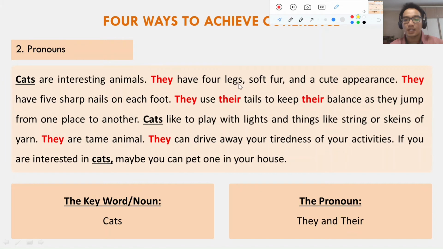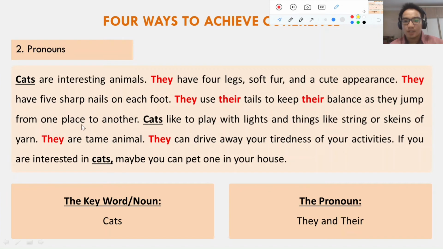Cats have 4 legs, soft fur, and cute appearance. Cats have 5 sharp nails on each foot. The meaning will not change, but we should use pronoun to make our paragraph more interesting and to get a coherent paragraph. Okay, let's repeat from here.